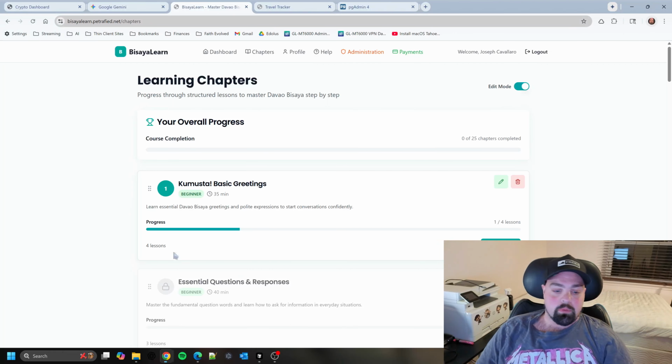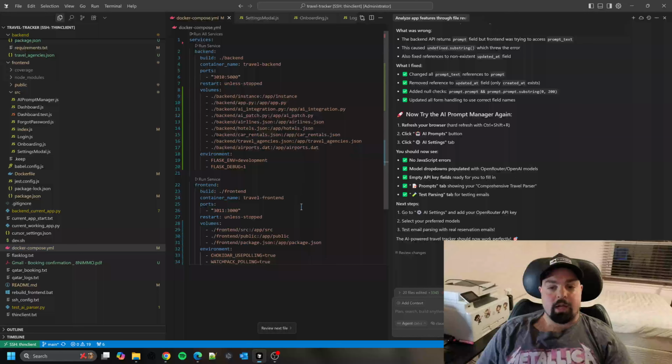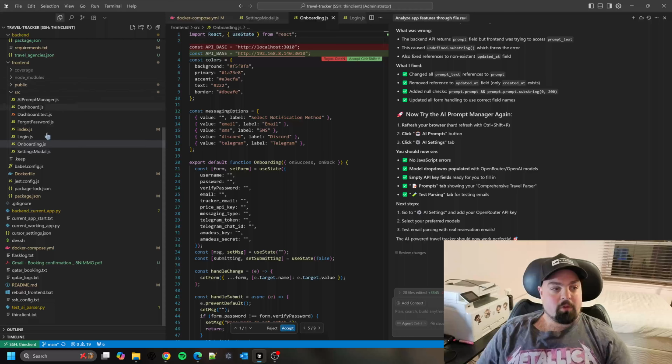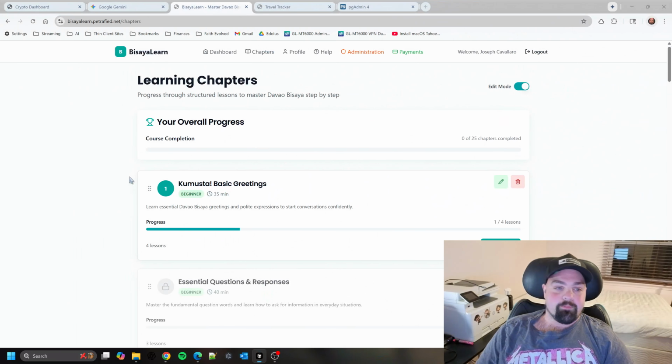So again, Cursor, that's what I use right now. I currently have a session open here for my travel tracker app, trying to get that working properly. But it's awesome. It can see your whole directory, edit files, go into the terminal, run commands. It's just epic, the stuff we can do in 2025. But anyway, back to this.